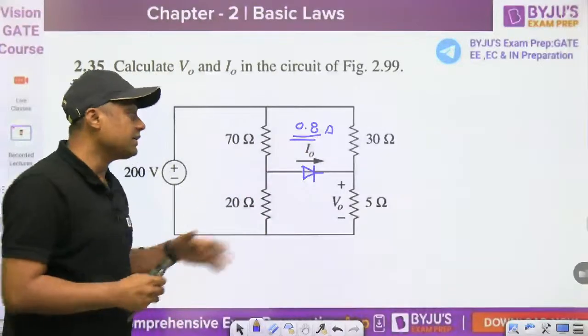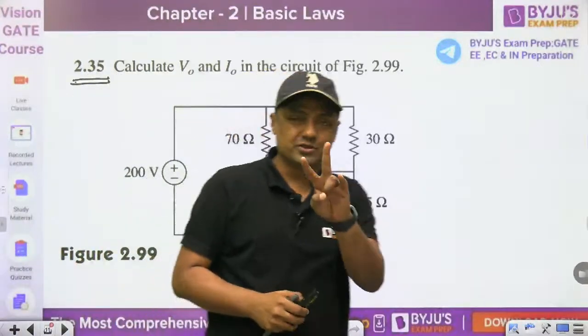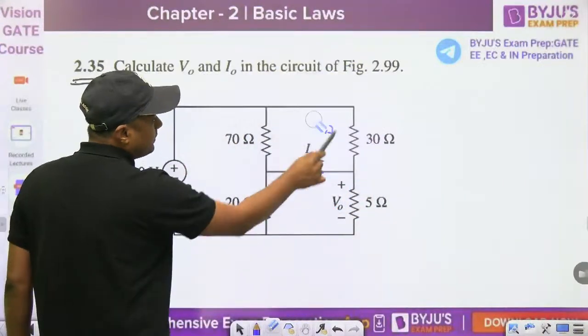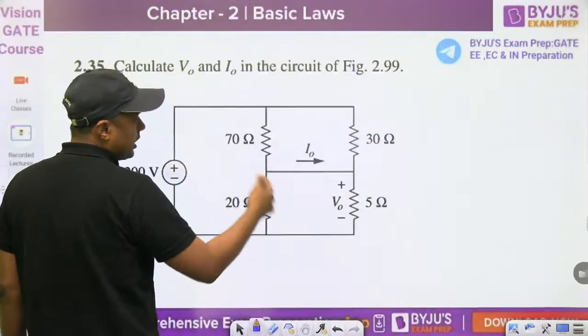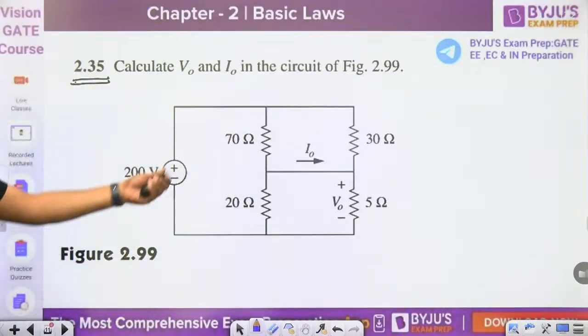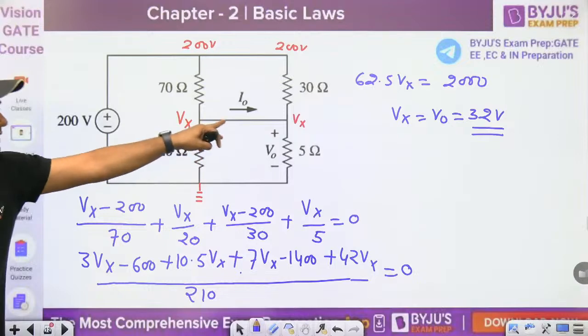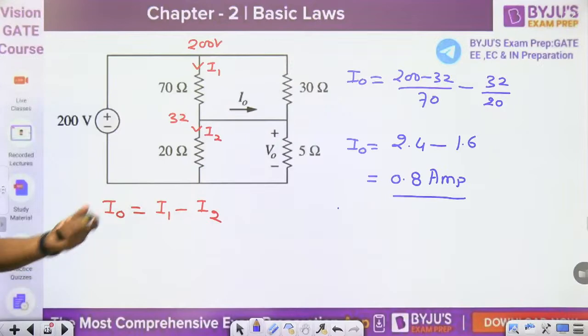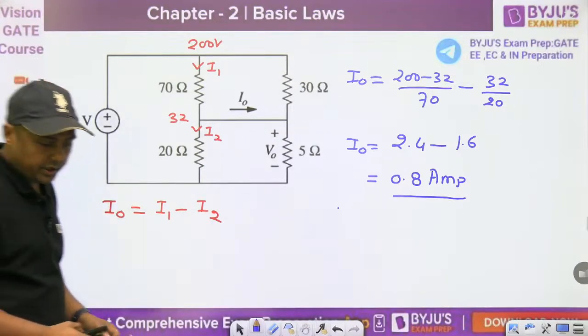And when we are connecting the diode, it will become a 2 mark question, or when the diode is not there, it is a 1 mark question. Are you getting my point, everyone? So that is the same question we can expect in analog also. We can apply the KCL here, find the Vx, and then you can find the current here, and that is the method how we can find the current here. 0.8 ampere. Okay, next one.